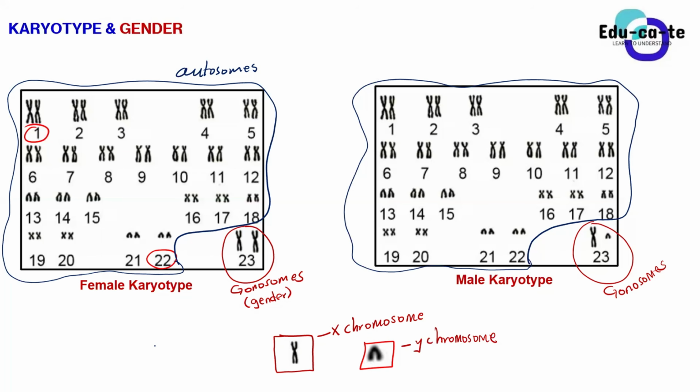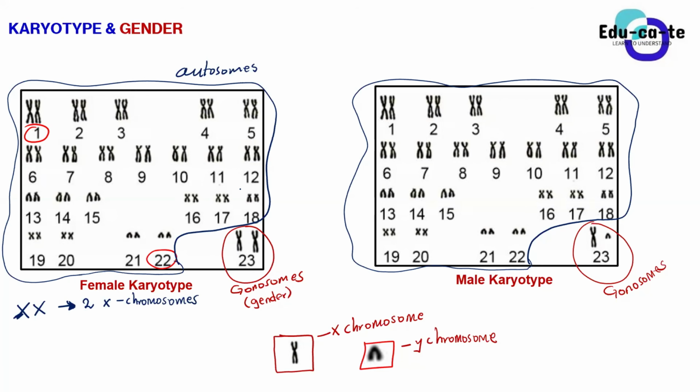All right. So for males, let's start with the females. Females have got 2 X chromosomes on pair number 23. So their gonosomes, or their sex chromosomes, are made up of 2 X chromosomes.